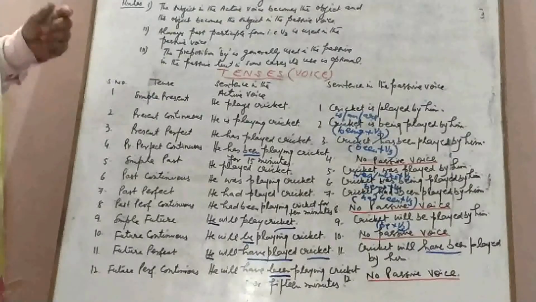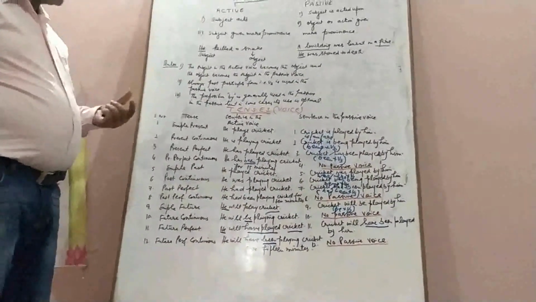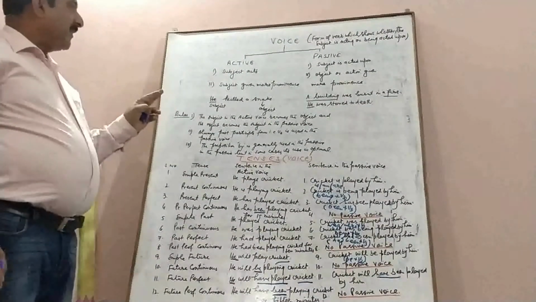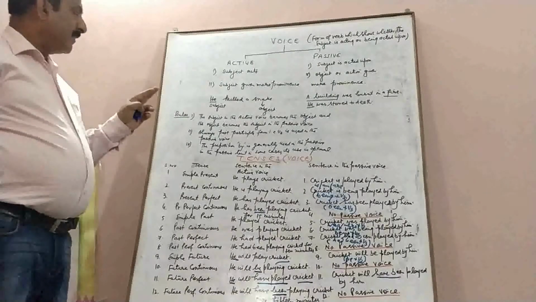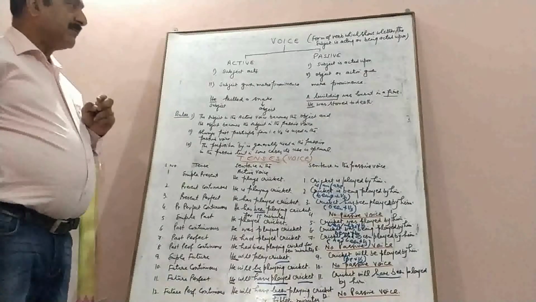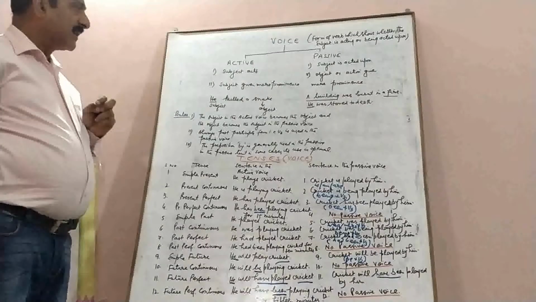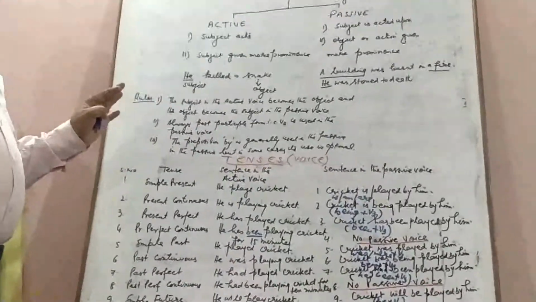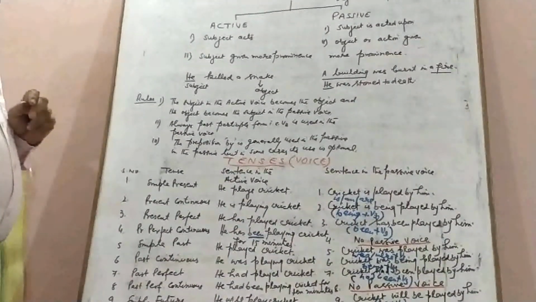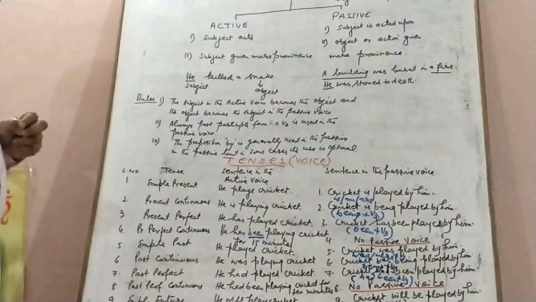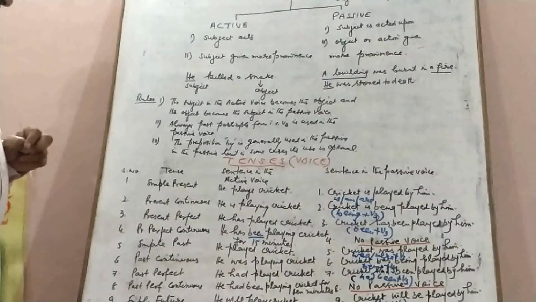So you must remember some basic things about this active and passive voice. We use passive voice when subject is given more prominence and when the subject acts. Similarly, we use passive voice when the subject is acted upon and object or action is given more prominence. Then you have to remember that we always use the third form of verb in the passive voice, and we have 12 tenses, out of which sentences in case of 8 tenses can be turned into passive voice.